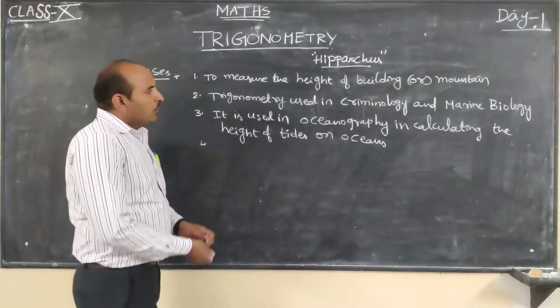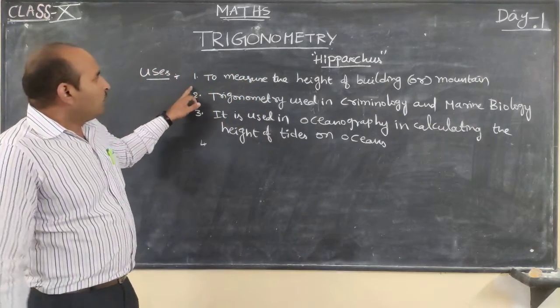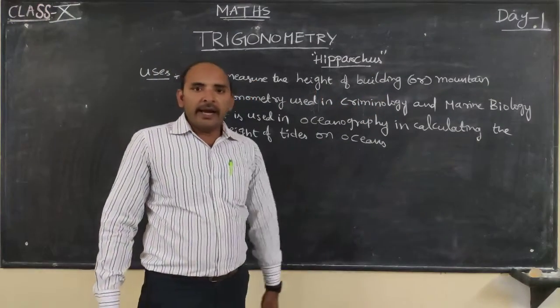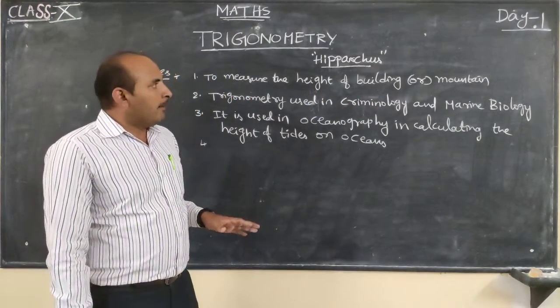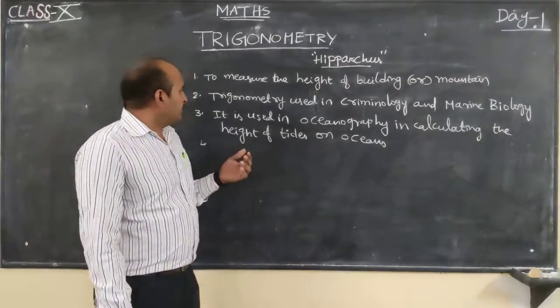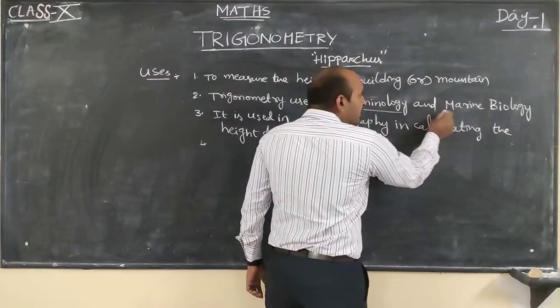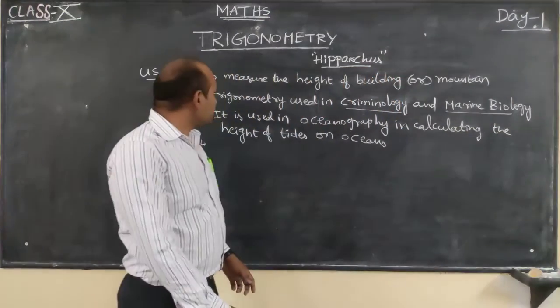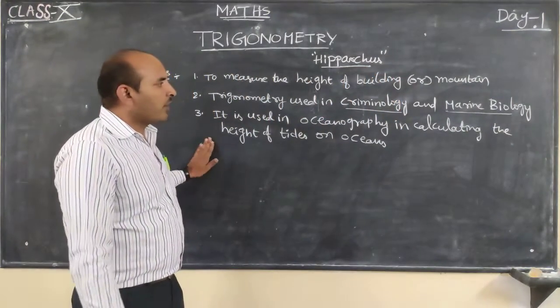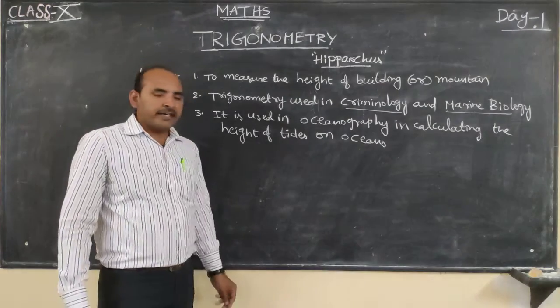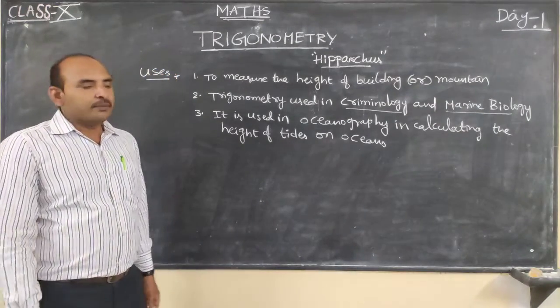So now we can observe that it is used to measure the height of a particular building and mountains. Trigonometry is used in criminology and marine biology. It is also used in oceanography in calculating the height of tides on the oceans.